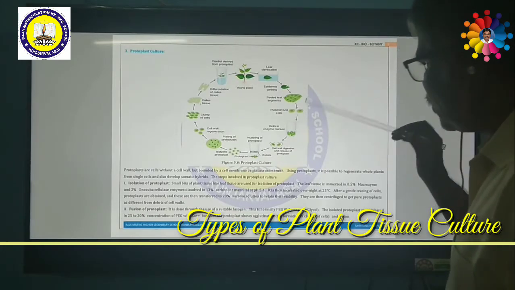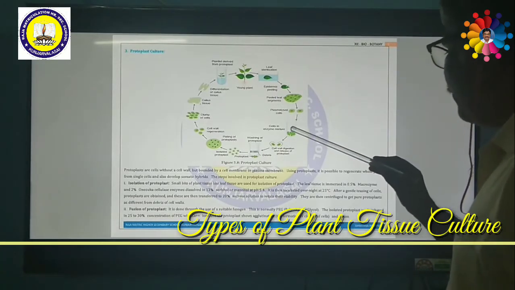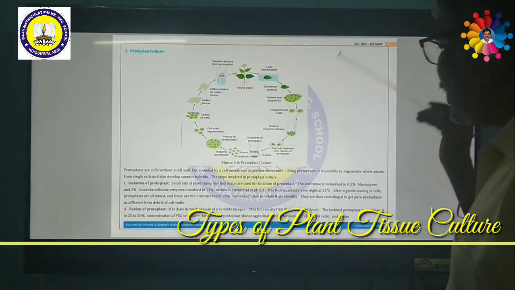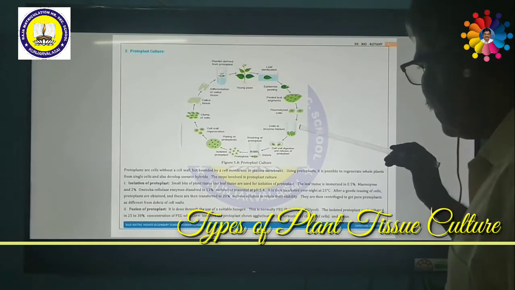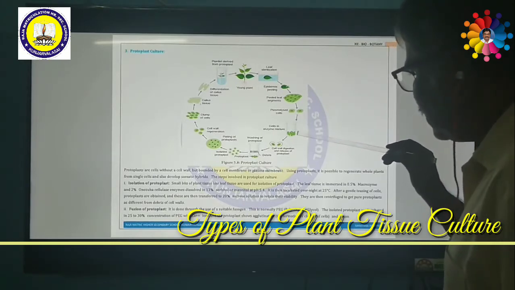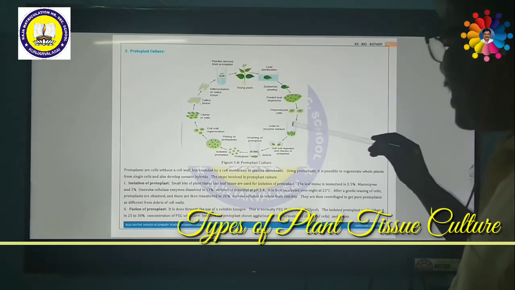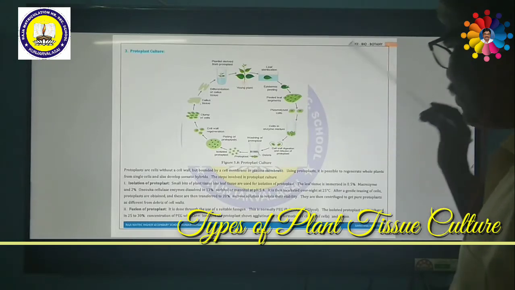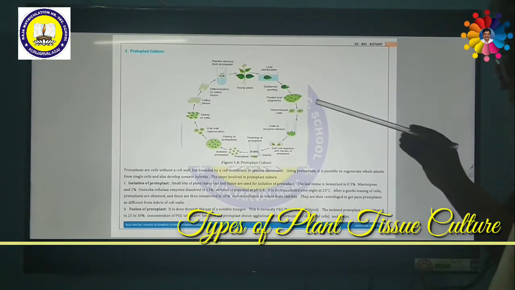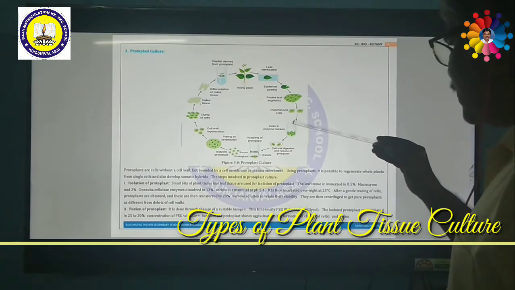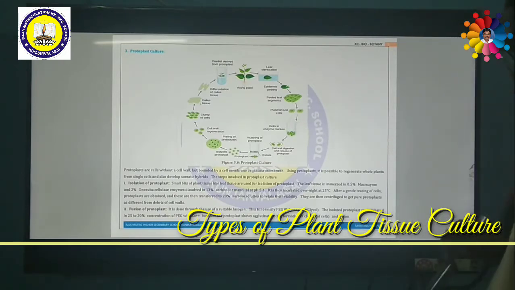So this is the enzyme mixture. The enzyme mixture consists of 0.5% macerozyme and 2% Onozuka cellulase enzyme. They are dissolved in 13% sorbitol or mannitol. The pH is maintained at 5.4, in acidic condition. It is then incubated overnight at 25 degrees Celsius. So that should be kept at 25 degrees Celsius overnight.